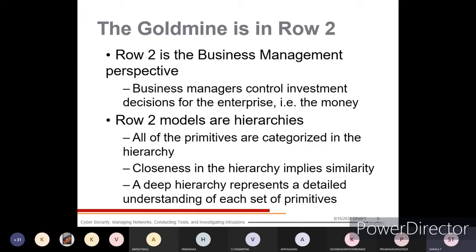If there is closeness with respect to the same columns or rows, it implies similarity. A deep hierarchy represents the detailed understanding of each set of primitives.